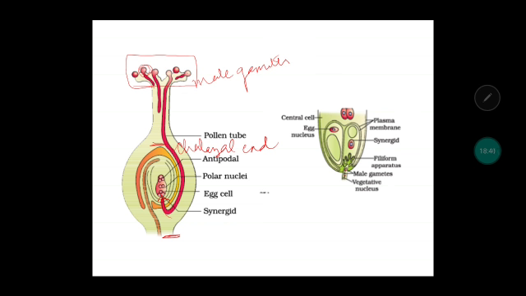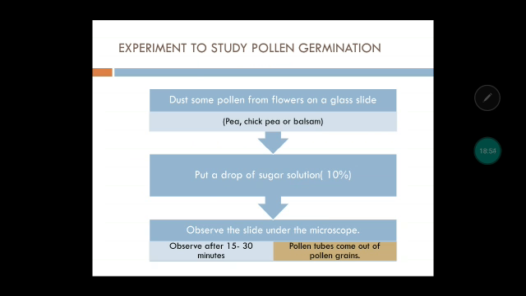Okay, you can see over here in the synergid, this filiform apparatus is there. This is guiding the pollen tube to enter inside, and then it will finally reach the egg nucleus.